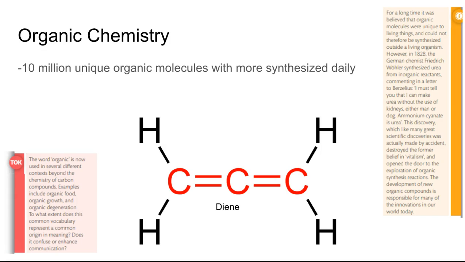Here is diene. Di talks about two, and ene says double bond, so this is a compound with two double bonds. A lot of students feel like, after organic chemistry, they are dying. But I promise you, you will be okay.